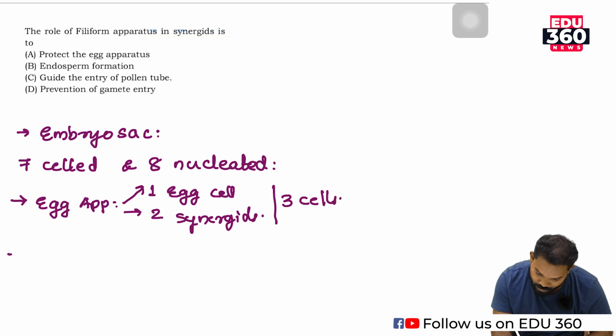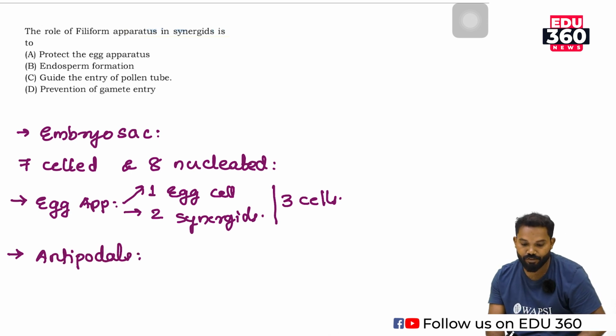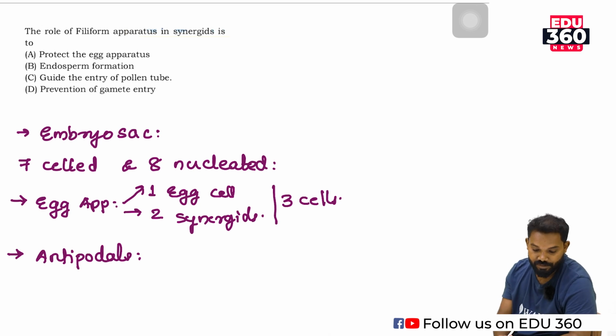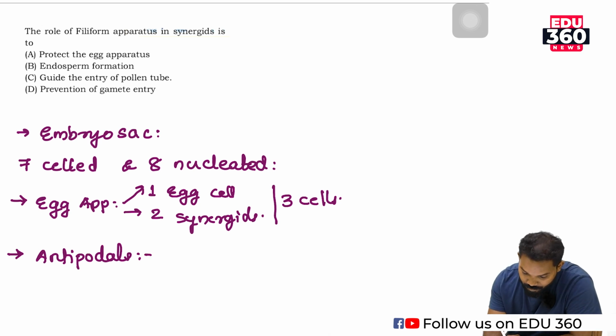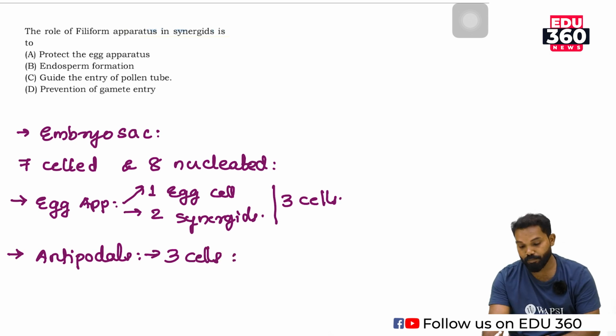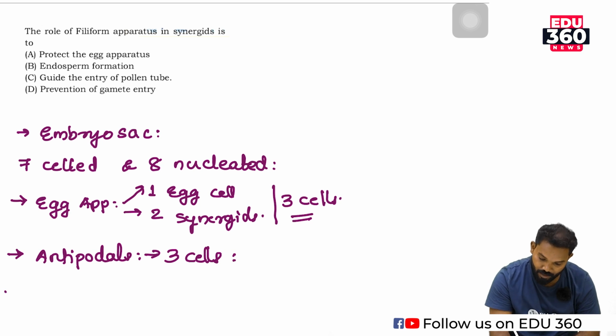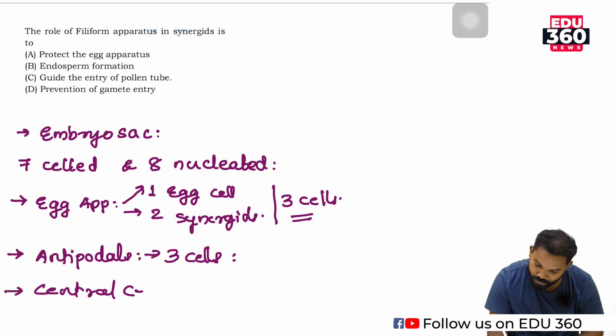The second group is antipodals. The chalazal region of the embryo sac consists of 3 cells, known as antipodals. So here 3 cells, here 3 cells, so they are 6 cells. The next is the central cell, the large cell of the embryo sac.